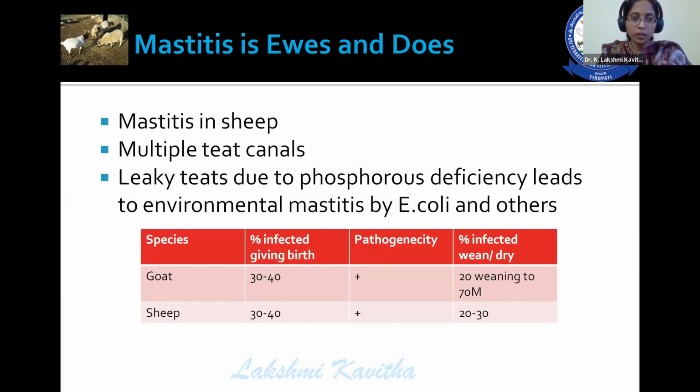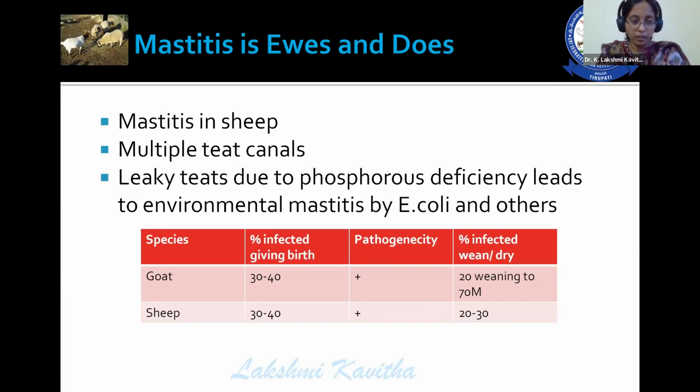So mastitis in sheep may be because of multiple teat canals or leaky teats, or because of deficiency of phosphorus, which leads to environmental mastitis by E. coli. And in the species affected, 30 to 40% get affected while giving birth, and 20% during the time of weaning, or 70% during the time of dry period. And in case of sheep, 30 to 40% during the time of giving birth, and 20 to 30% during the weaning or dry period.